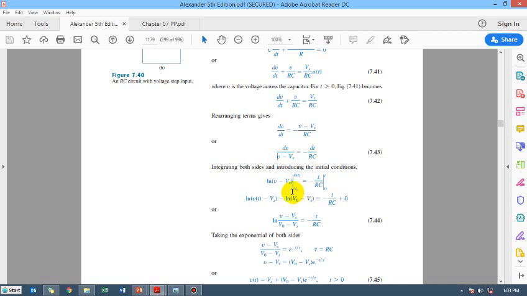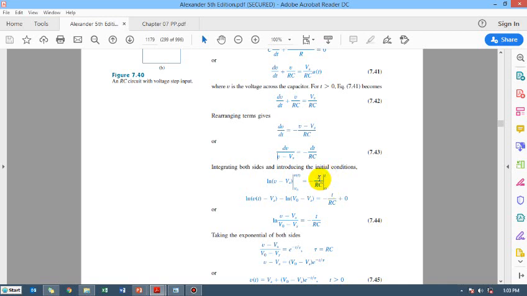We want to integrate the variable of interest, the variable of integration, that V to the current value, that V of t, starting from V naught, that is the initial condition. And what is going to be the time? We are starting from time t is equal to 0 and going all the way to time t.